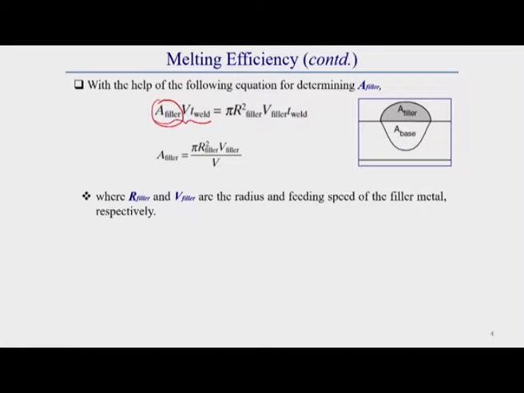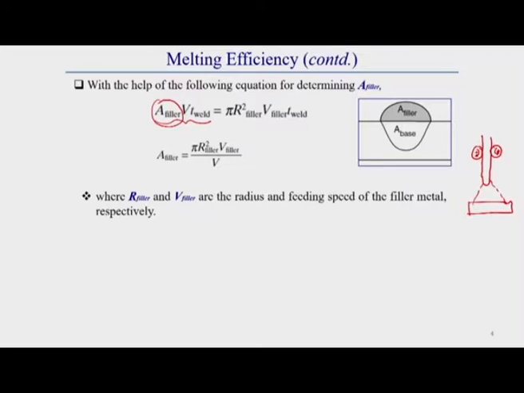Generally this filler material is supplied by the consumable electrode. Let this be the electrode, which is generally continuously fed by a feed roller mechanism, or manually it can also be done.